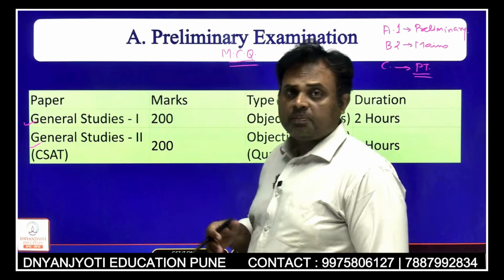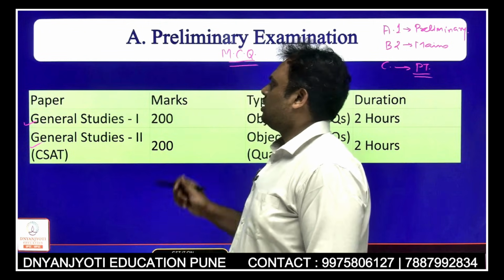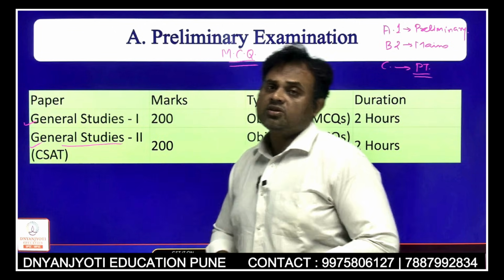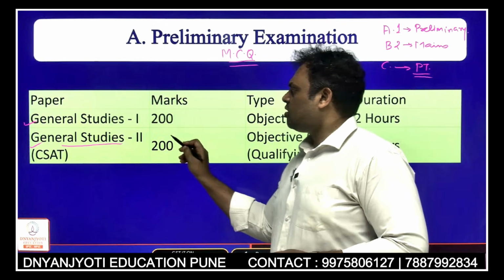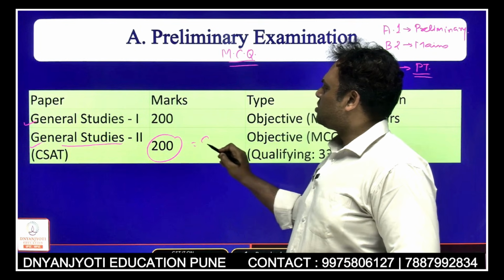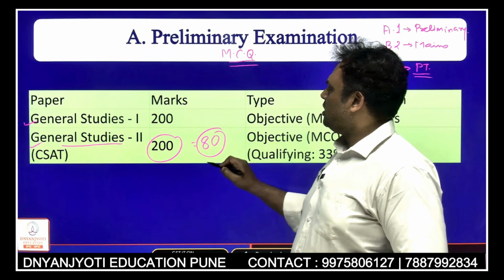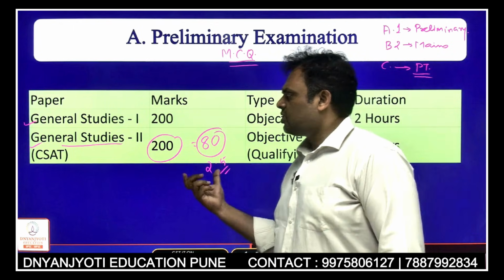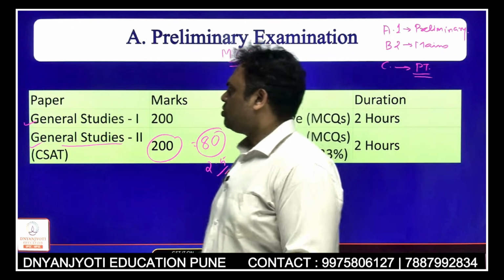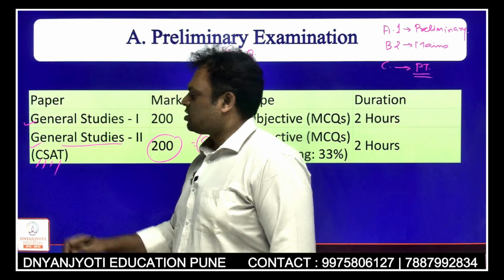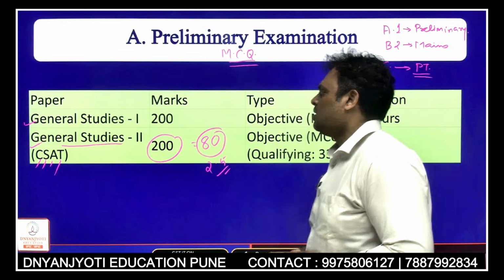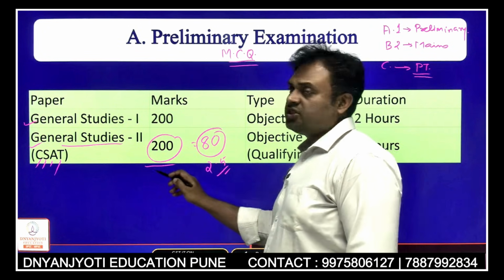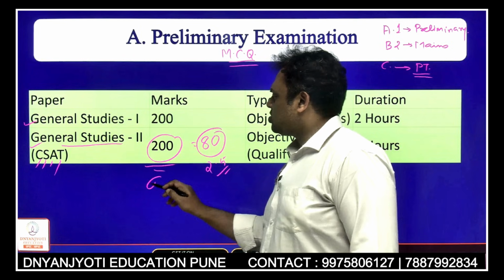Now when the papers are evaluated, you need to understand that the first paper they are going to evaluate is the second paper, known as General Studies 2, which consists of 200 marks and has 80 questions in total. Each question carries around 2.5 marks. This General Studies paper 2, also known as the Civil Service Aptitude Test, this CSAT paper, is going to be an objective test, and out of 200 marks